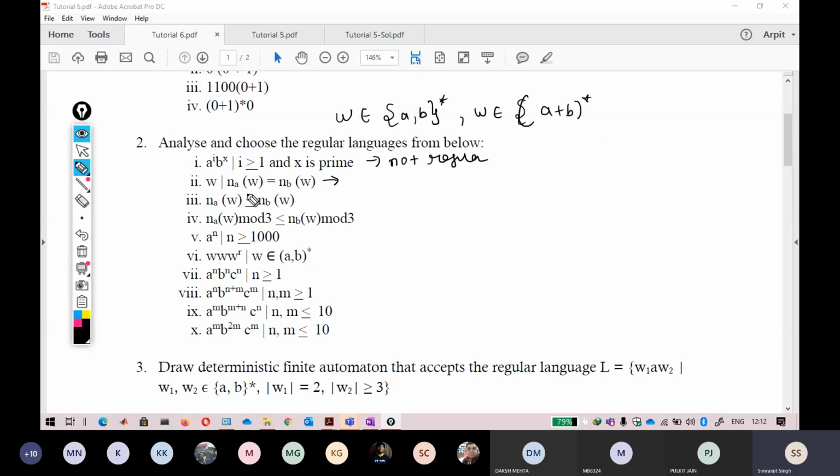I think Mayank has given the answer for the second question. That is no. Anybody else? Anybody want to give an answer? You just have to reply yes or no.